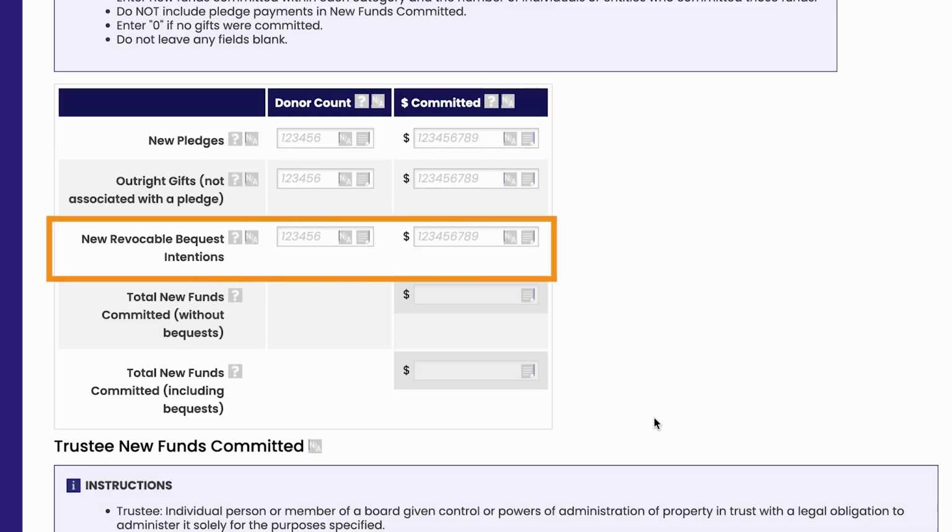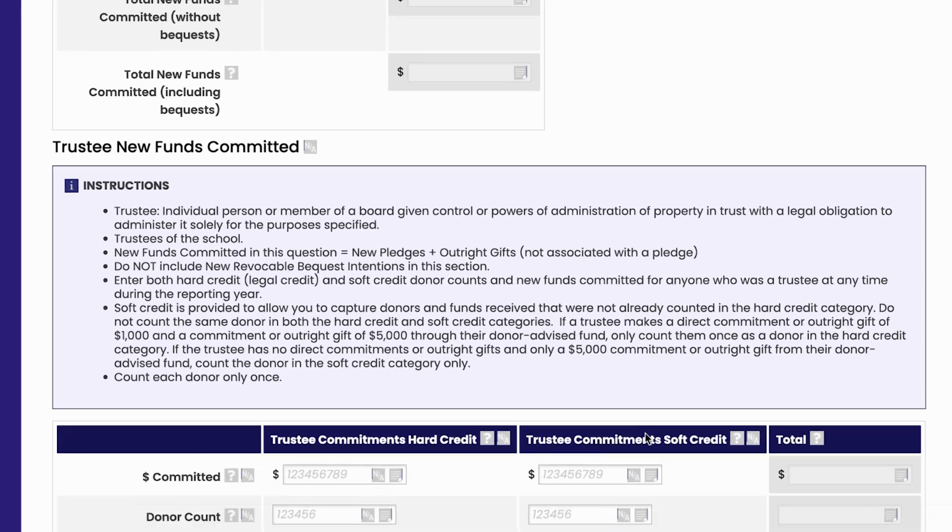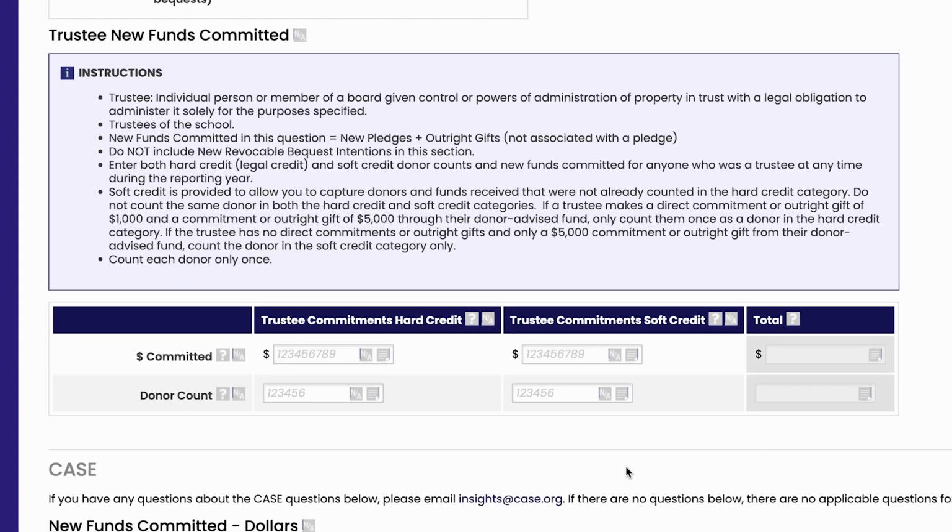Enter any new qualified and documented bequest intentions here. In this section, include trustees who served at any point during the reporting year. Do not include emeriti trustees or honorary trustees. Enter trustees' new funds committed in the past year, including new pledges and outright gifts. Do not include bequest intentions. Remember to differentiate between hard and soft credit gifts when entering trustee information.